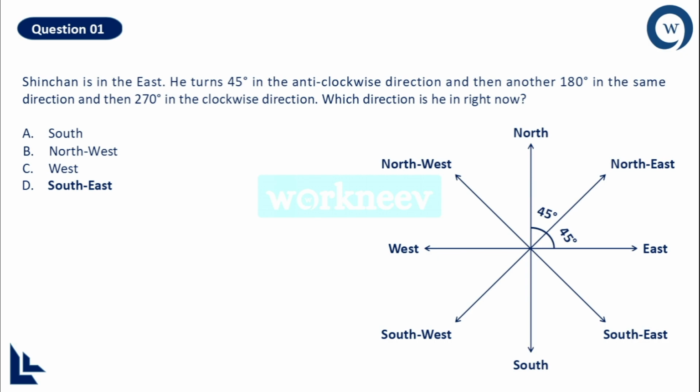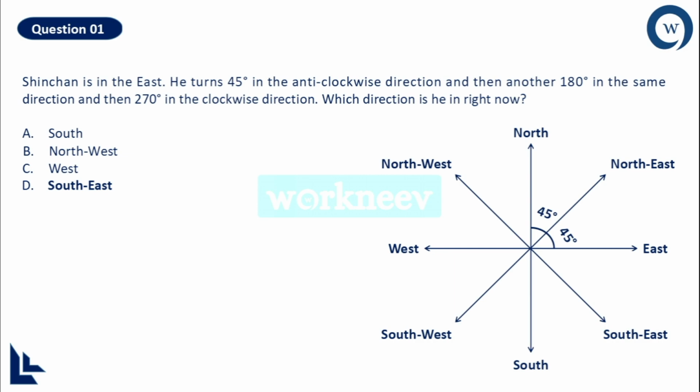And if I ask you a question like this, what is the angle between any two consecutive intermediate directions, then the answer is 90 degrees. But in general, if they ask you what is the angle between any two consecutive directions considering all the 8 directions together, the answer will be 45 degrees.